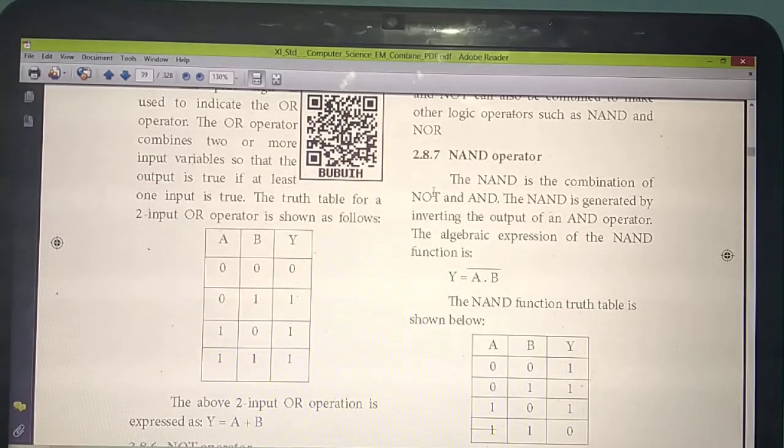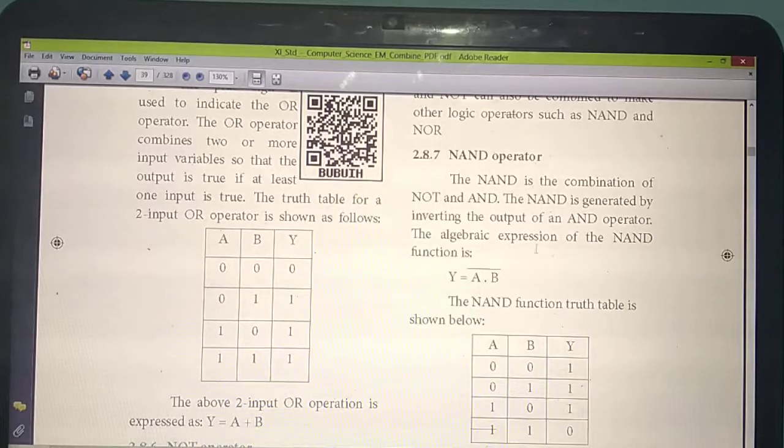It gives the output like an inversion of the AND operator. Whatever answer you get from the AND operator, just the opposite you should write. They are inverting the output of the AND operator.